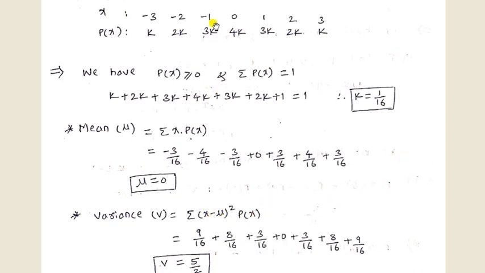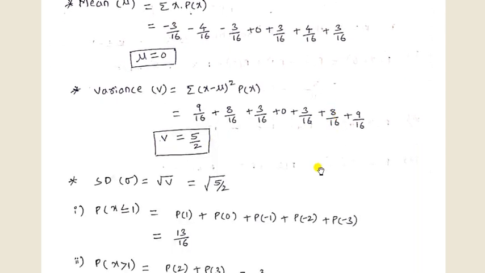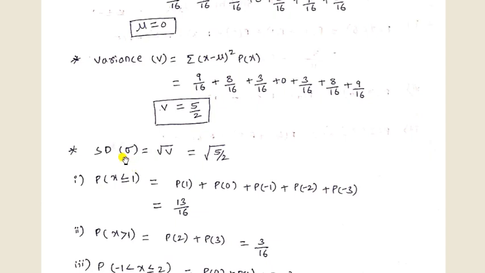Third term, x value is -1. So (-1 minus 0) square is +1 into 3k. The k value is 1 by 16. So 3 divided by 16. So finally we get the value of the variance as 5 divided by 2. Then the standard deviation formula is square root of the variance. So the variance value is 5 divided by 2.